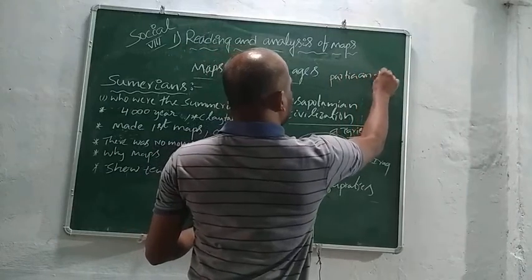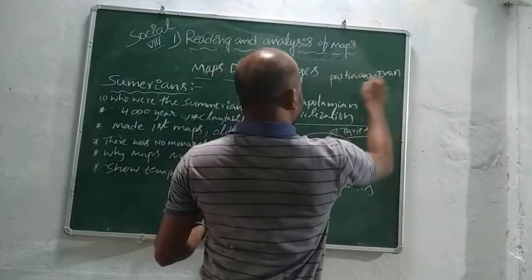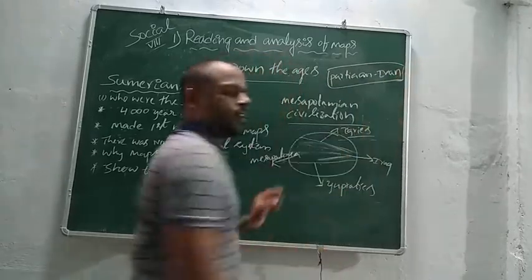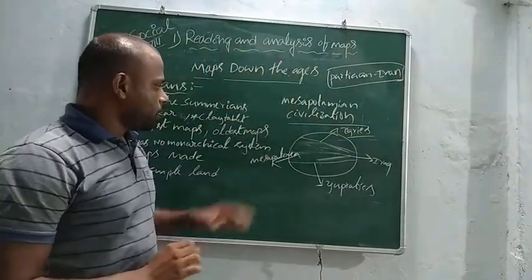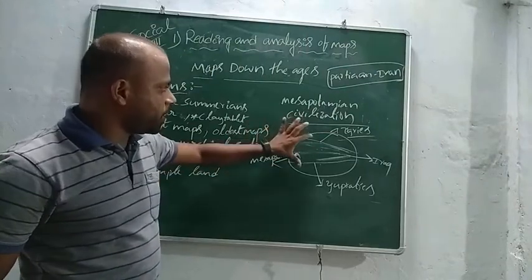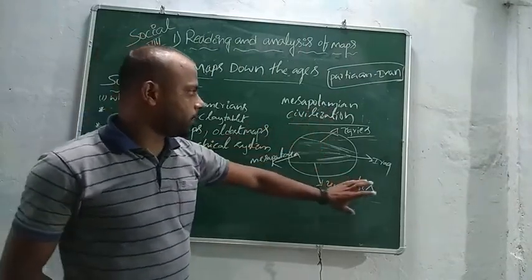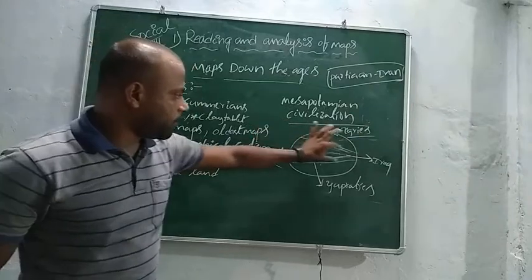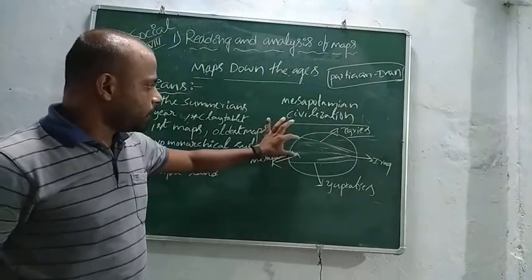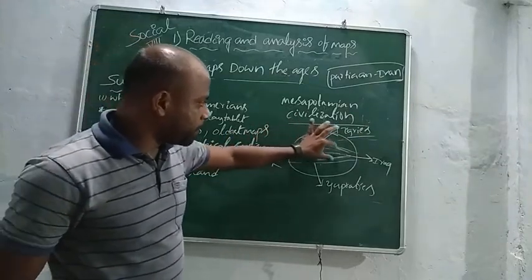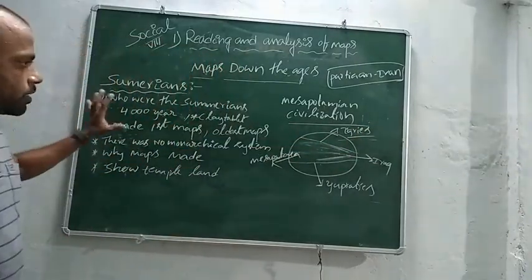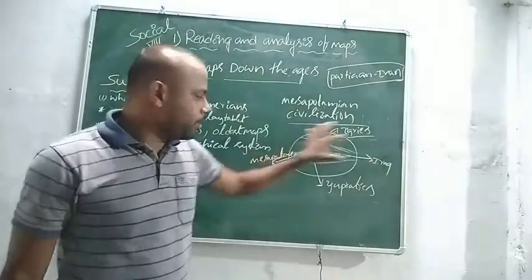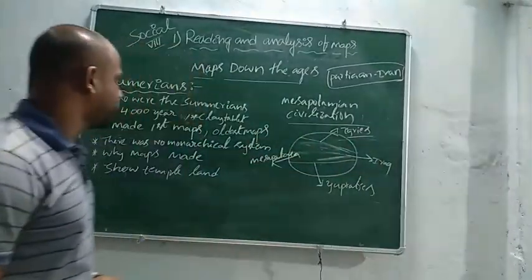Persian, Iran, is another subject. So Mesopotamian civilization means Mesopotamia lies between two rivers, Euphrates and Tigris. The place between them is called Mesopotamia. This Mesopotamia is at present known as Iraq. So the Sumerians belong to Iraq, the Mesopotamian civilization.